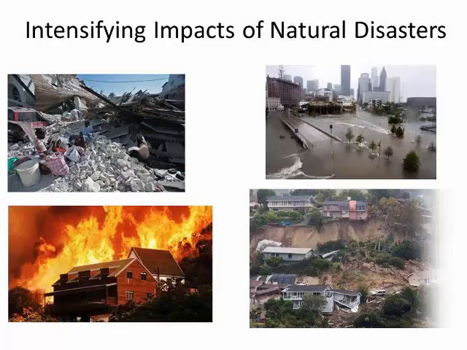You can read in Chapter 2 about various natural disasters. You're probably already aware of most of these disasters. What you might not have thought about much, though, is how we as humans influence natural disasters, and in some ways make them worse. In this slide, you can see the aftermath of the earthquake in Haiti in 2010 in the top left, a wildfire in the bottom left, the flooding that occurred throughout Texas in the summer of 2015, and a landslide in California in the bottom right. Although all of these events are natural, our actions can often influence their magnitude.